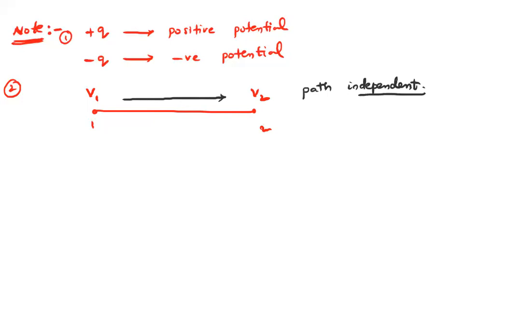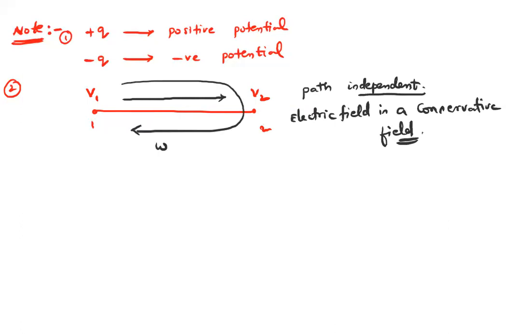So the electric field is a conservative field. Since the work done to move the charge from 1 to 2 plus 2 to 1 in a closed loop is 0, the electric field is a conservative field.